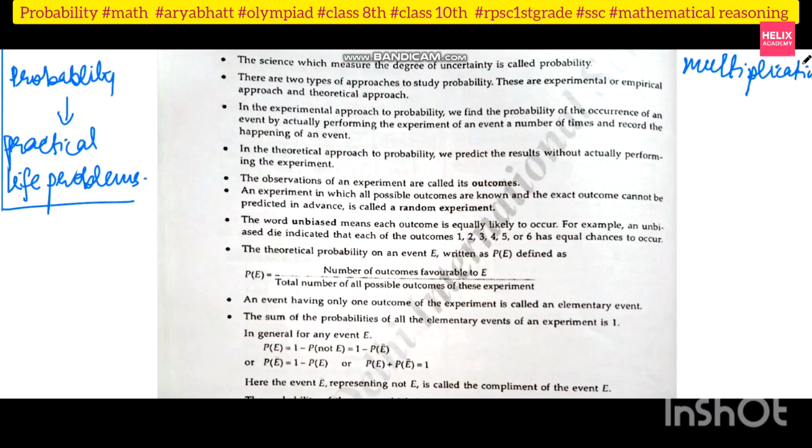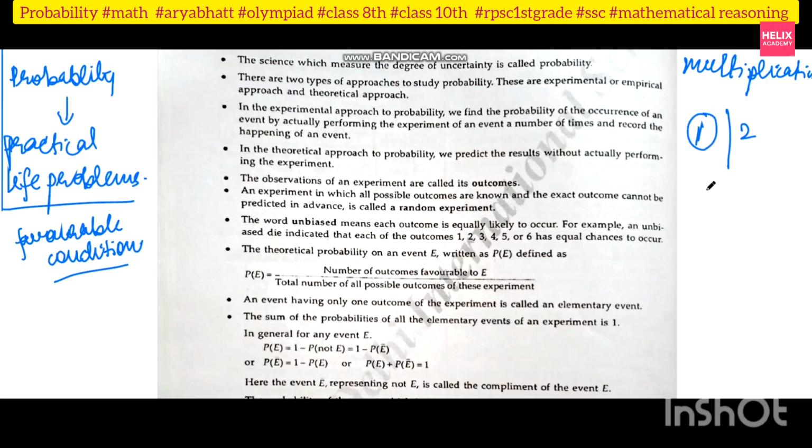Okay, suppose we are analyzing favorable conditions. How? If you toss a coin, you want head. So what are my favorable conditions? Only one coin I am tossing, so my favorable condition is head, and head will come only one time. But in a coin, there are total ways that either tail comes or head comes. We have chances of everything. So I can say total outcomes is 2, but my favorable one is only one.